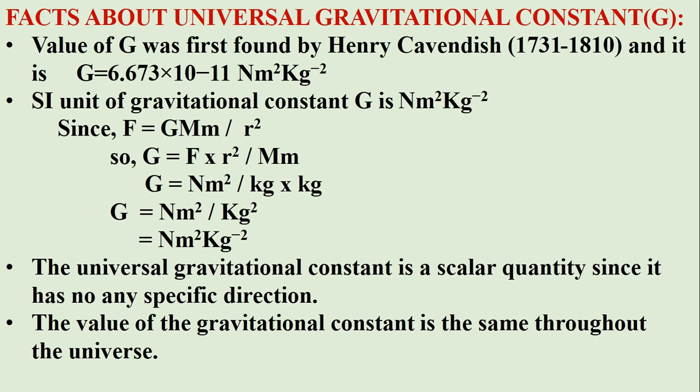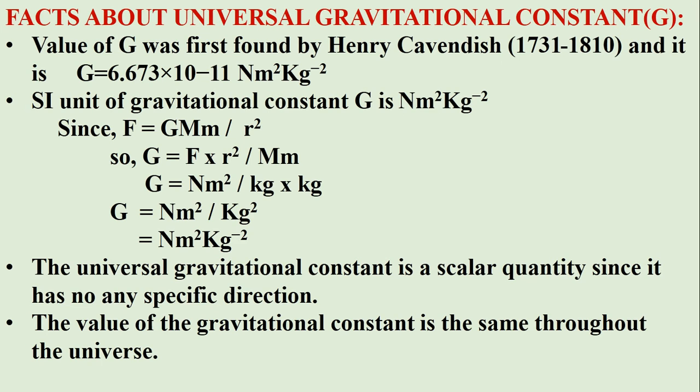How do we get this value? As we can write the formula, G equals F into R square by capital M into small m. Now as we all know that the SI unit of force is Newton, the SI unit of distance is meter, while the SI unit of mass is kg.